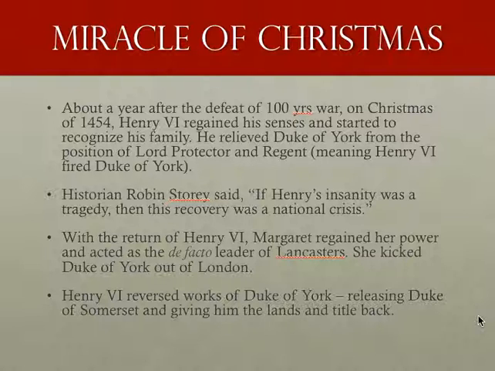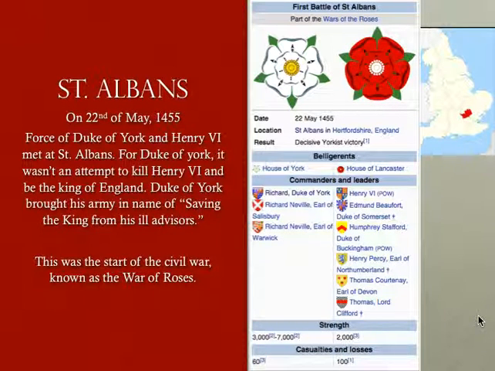Historian Robin Storey said Henry's insanity was a tragedy, that his recovery was a national crisis, and it was. Because Henry VI recovered, Margaret regained her power and acted as the de facto leader of Lancaster. She kicked the Duke of York out of London as well. Also, Henry VI reversed the work of the Duke of York, releasing the Duke of Somerset and giving him his land and title back. So eventually, on the 22nd of May 1455, the forces of the Duke of York and Henry VI met at St. Albans.